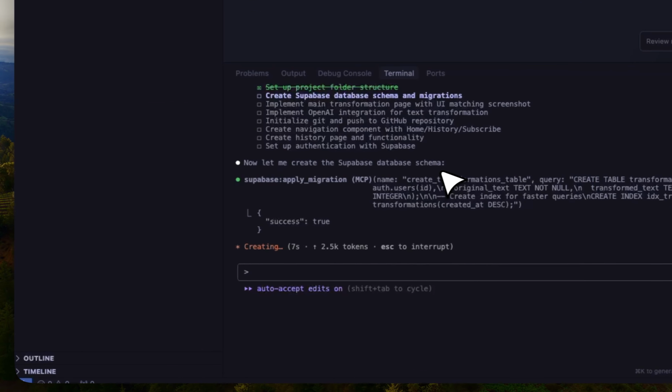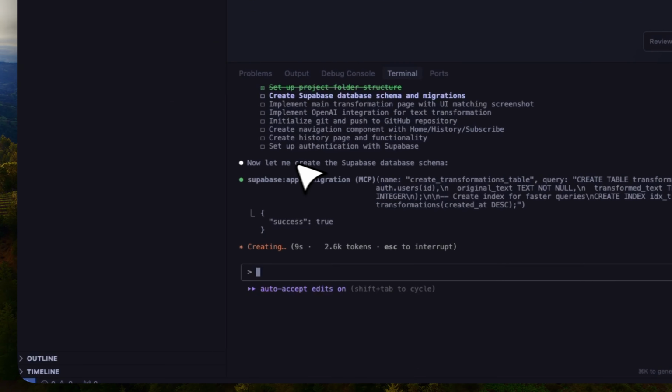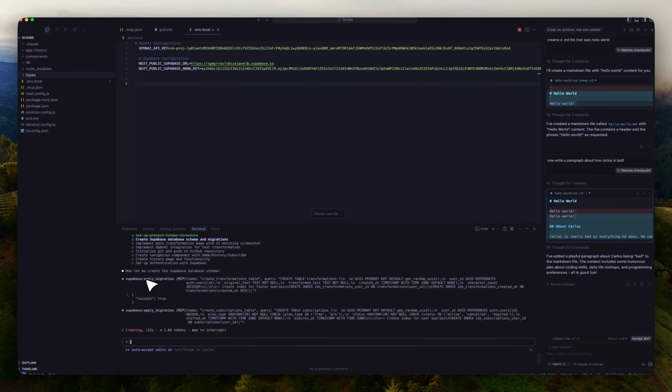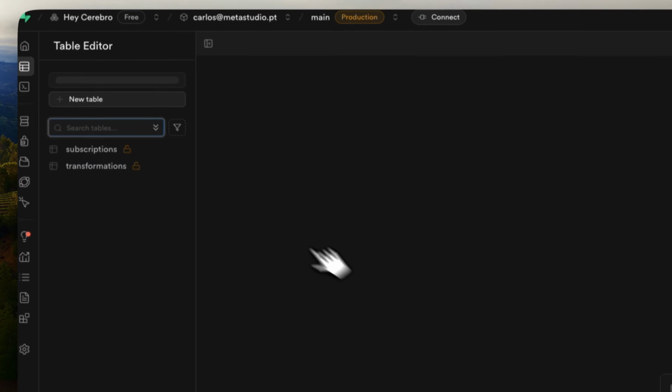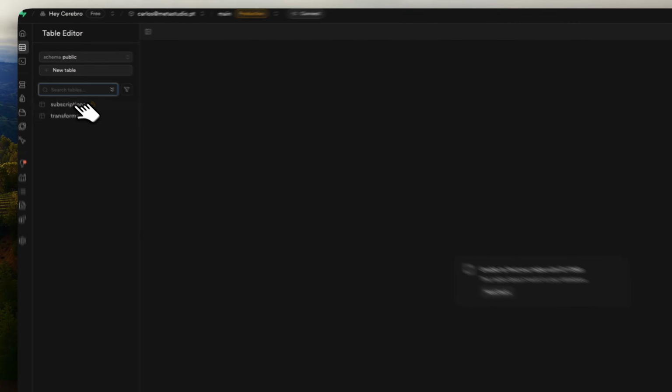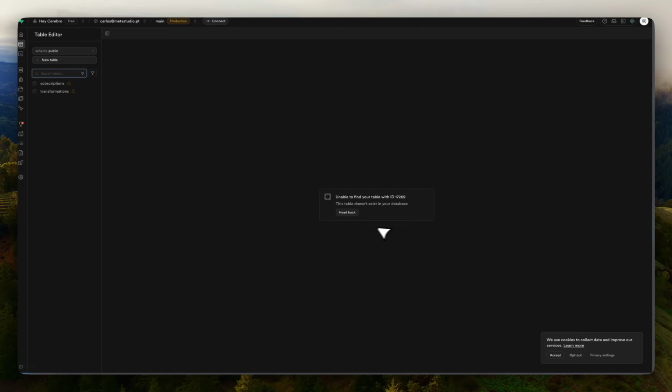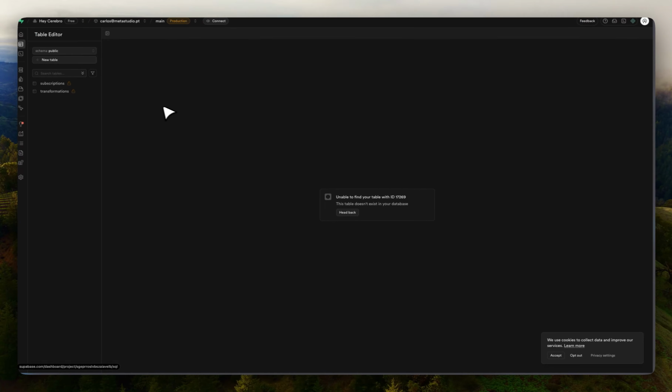One thing I want to show you is that because we connected the MCP, you're going to see it says Supabase apply migration MCP. And then you can see this running an SQL on here, and then it says success true. So if I go back to my Supabase and I go to tables, you're going to see that it creates the tables. And that was entirely Claude Code doing it, and not me going in and pasting the SQL in here.